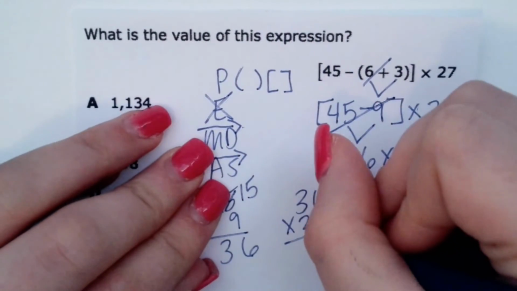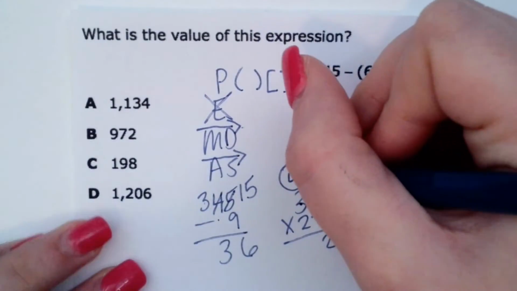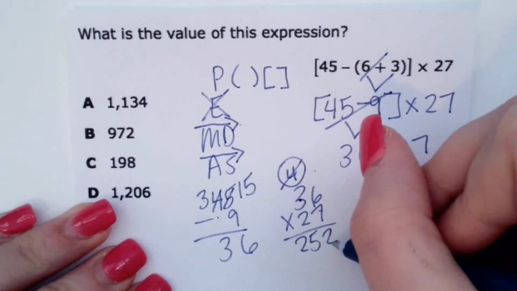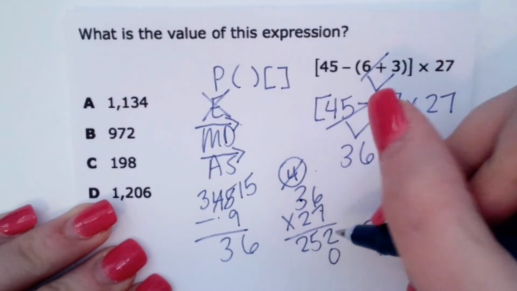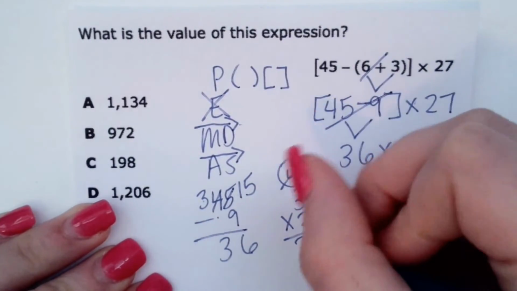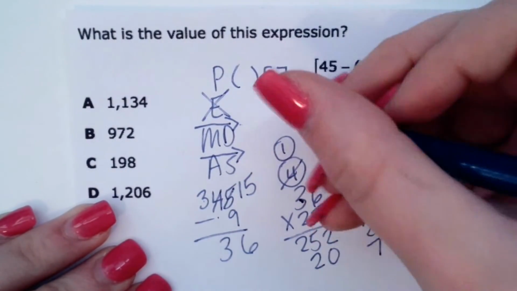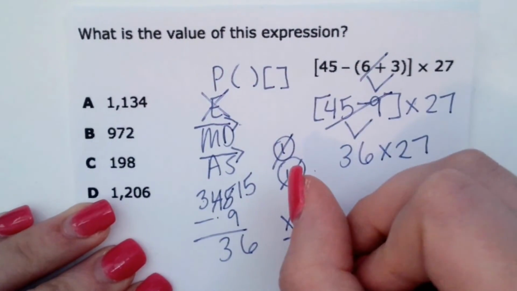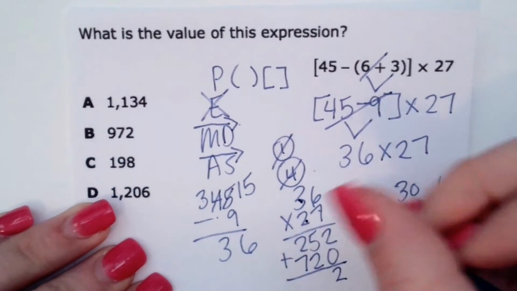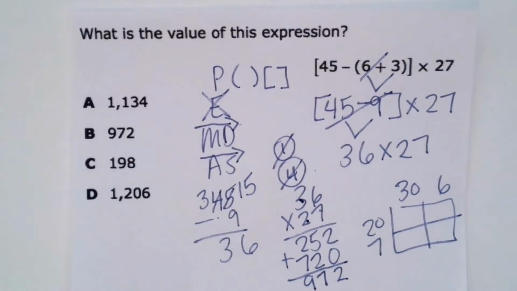So 7 times 6 is 42, 3 times 7 is 21, plus 4 would be 25. On the second row, you always got to start by putting your 0, making sure your numbers are lined up. Second row, we're multiplying by the second number, so 2 times 6 is 12. And 2 times 3 is 6, plus the 1 at the top is 7. So that gives me, when I add together, 2 plus 0 is 2, 5 plus 2 is 7, 7 plus 2 is 9, that gives me 972.